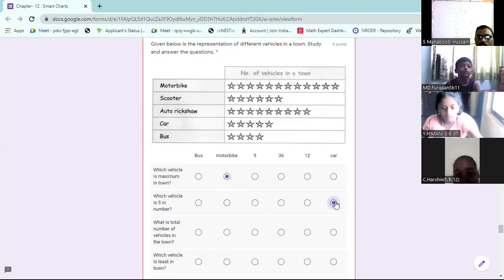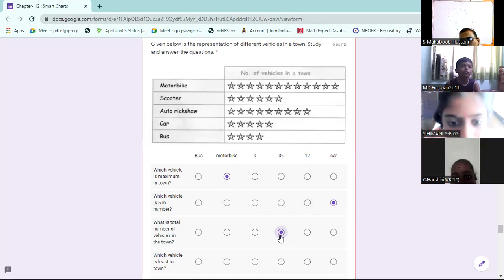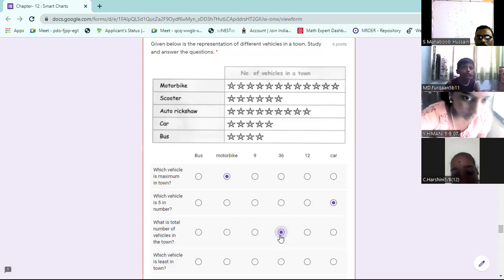Total number of vehicles, you have to add everything. Add all the stars. Which is least seen? Bus.